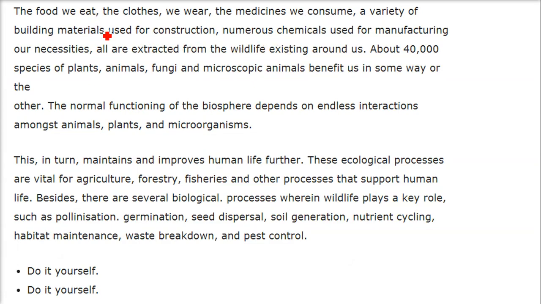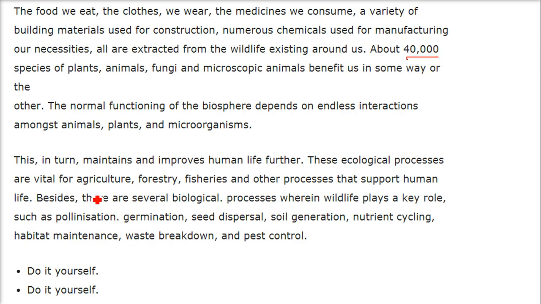The food we eat, the clothes we wear, the medicine we consume, the variety of building materials for construction, numerous chemicals used for manufacturing, for our necessity, all are extracted from the wildlife existing around us. About 40,000 species of plants, animals, fungi, and microscopic animals benefit us in some way or the other. The normal functioning of the biosphere depends on the endless interactions amongst the animals, plants, and microorganisms, which in turn maintains and improves human life further.